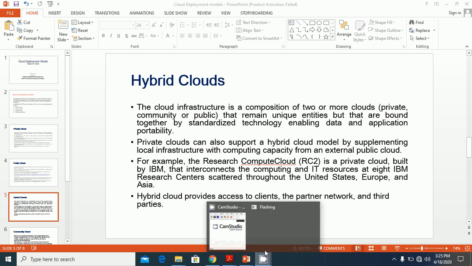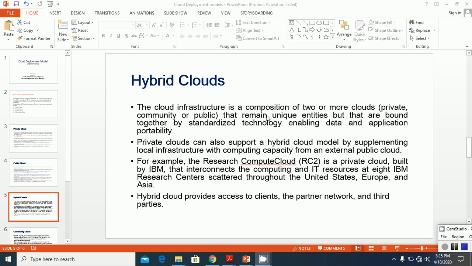So hybrid cloud, the name itself defines that it is a combination of two or more types of clouds. The cloud infrastructure of a hybrid cloud is basically a combination of two or more clouds, and these may be a combination of private cloud, public cloud, or community cloud.